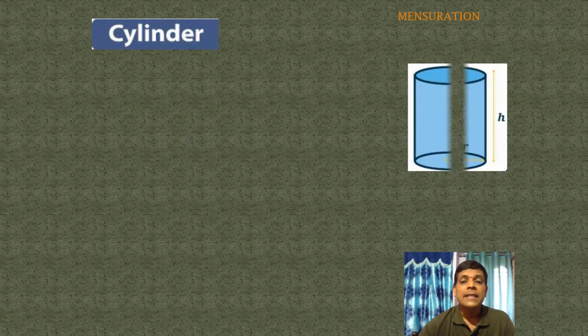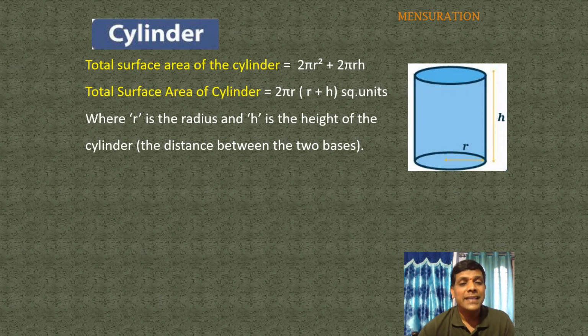Next point, after CSA, TSA, total surface area of a cylinder, is 2 pi r square plus 2 pi r h, which is 2 pi r into r plus h. Here r is the radius and h is the height of the cylinder. So h means the distance between the two bases, top and base.